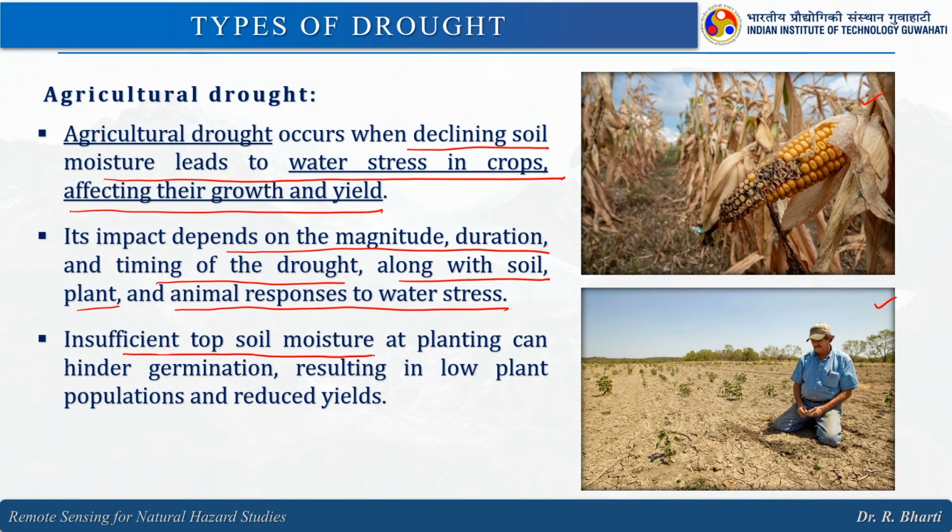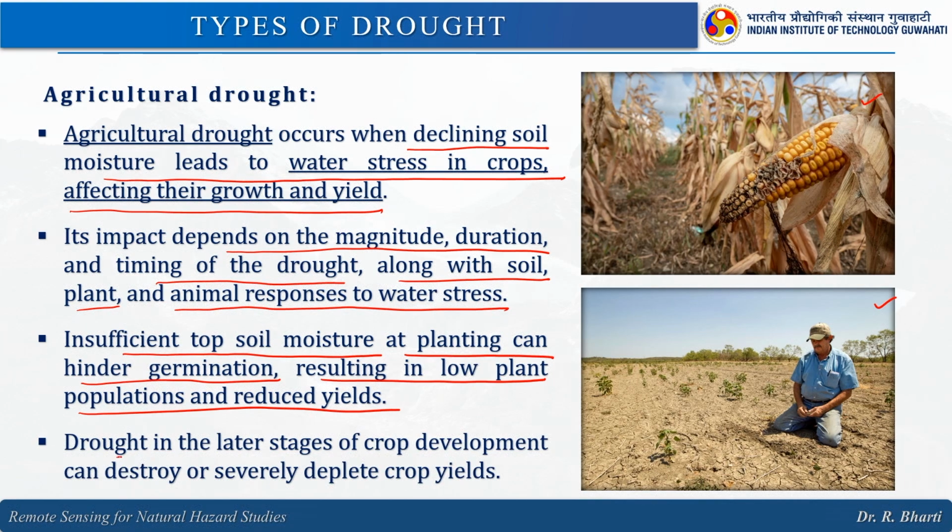Insufficient topsoil moisture at planting can hinder germination, resulting in low plant population and reduced yield. This is one of the examples. Drought in the later stage of crop development can destroy or severely deplete crop yield.